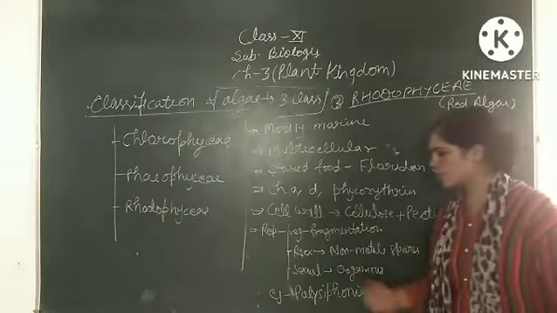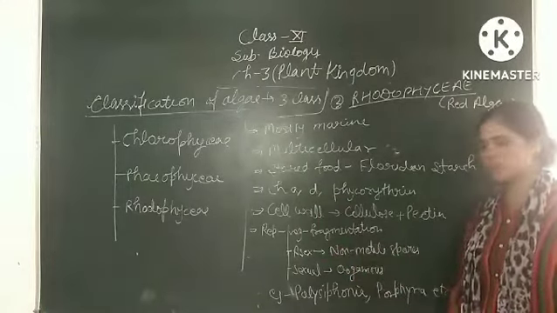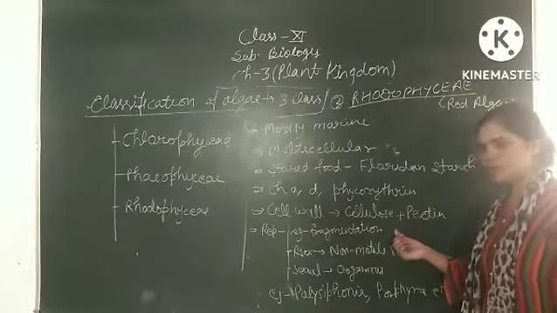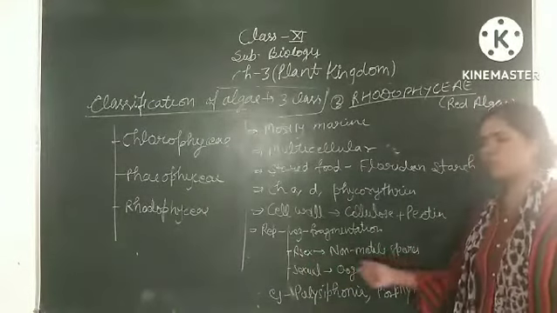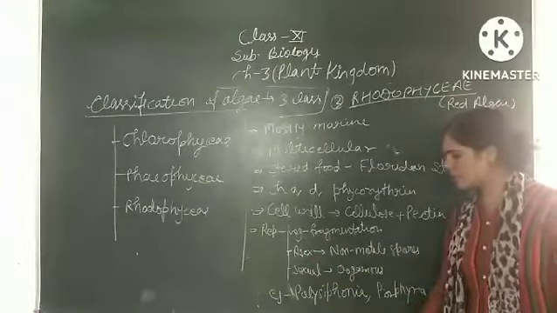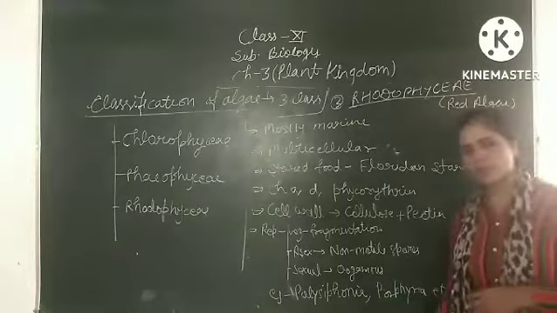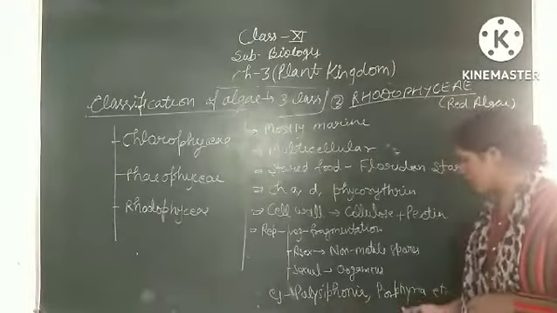If we talk about reproduction, all three types can be seen here. Vegetative reproduction is done by fragmentation. In asexual reproduction, non-motile spore formation occurs. Sexual reproduction is of the oogamous type. Examples of this class are Polysiphonia and Porphyra.